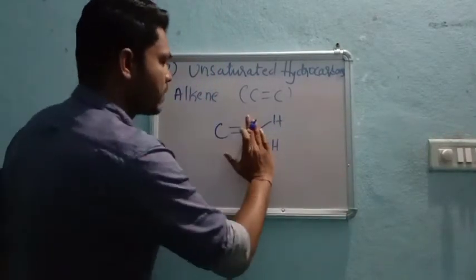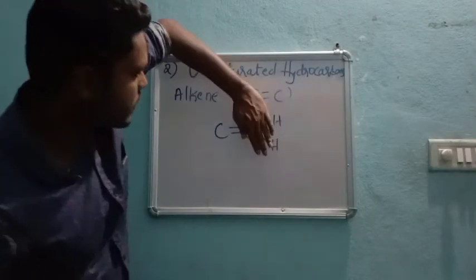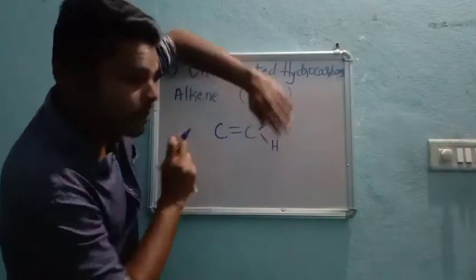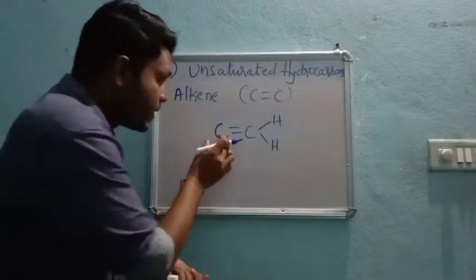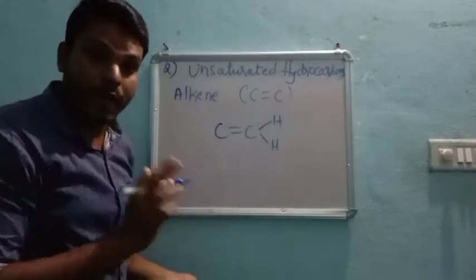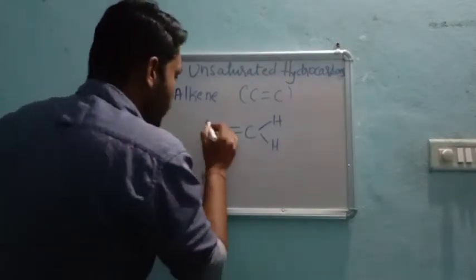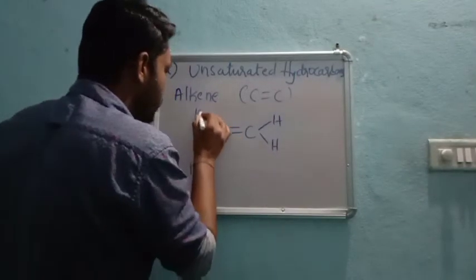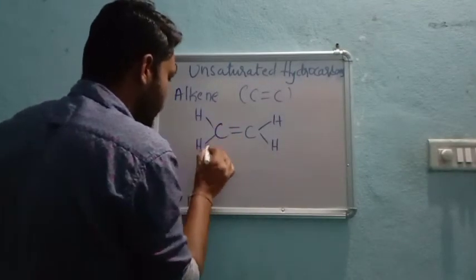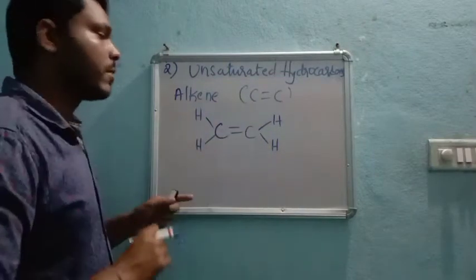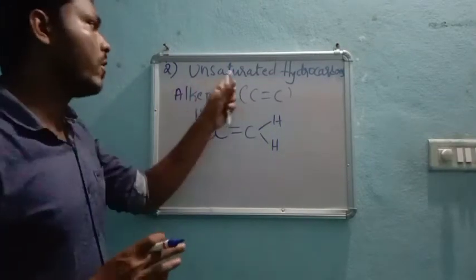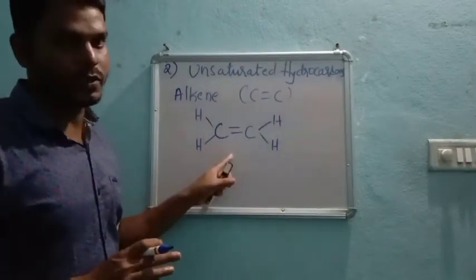Coming to this carbon, it is the same case. Now there are 2 bonds, so to complete its valency, again we require 2 bonds. That means 2 hydrogens should react. Then now the complete structure of the alkene or double bonded unsaturation.